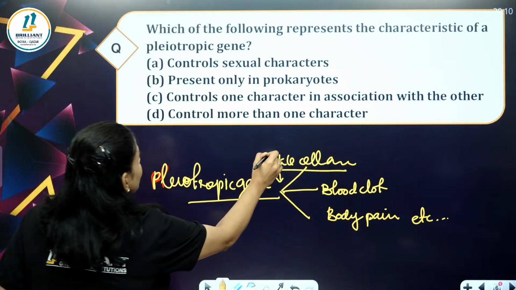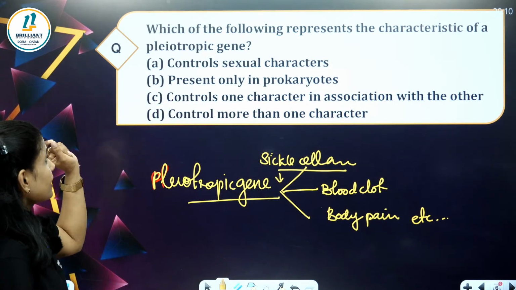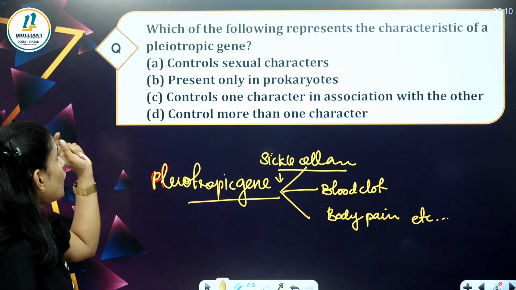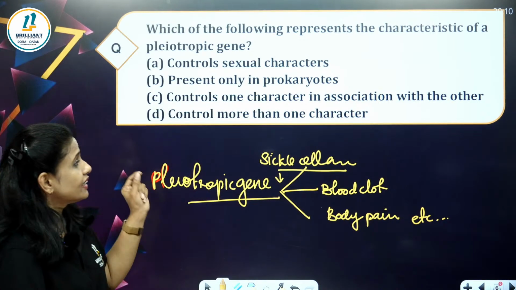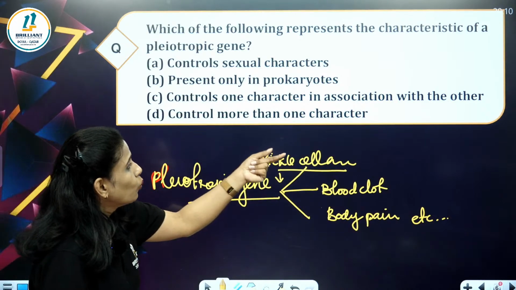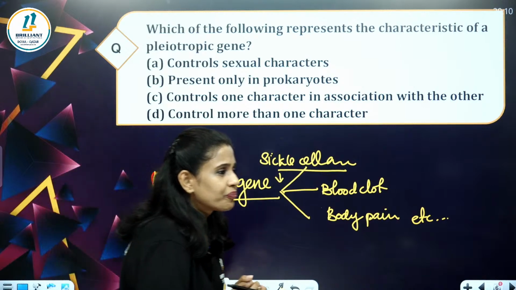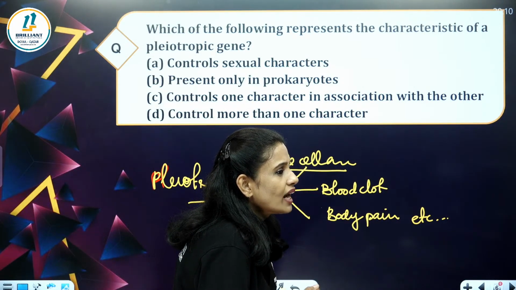So from this, which is the correct one for a pleiotropic gene? Control sexual characters present only in prokaryote, controls one character in association with the other, control more than one character. Which is the correct option here? Control more than one character.